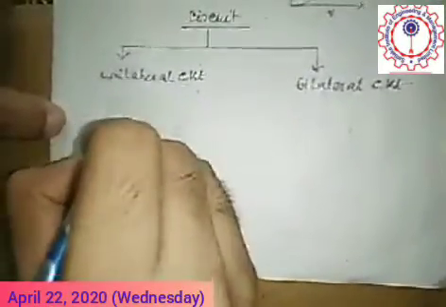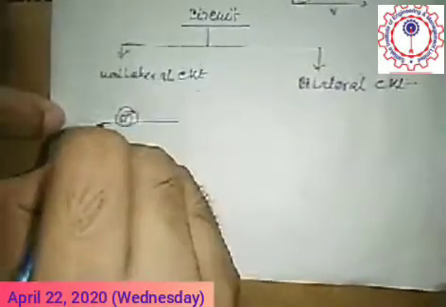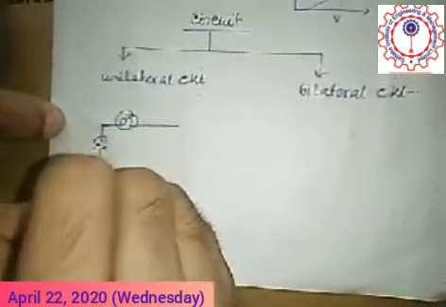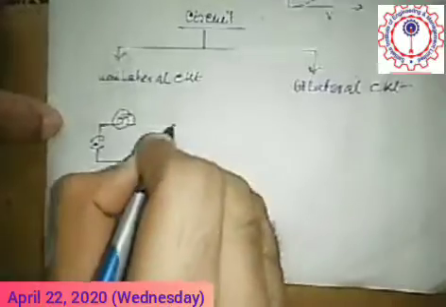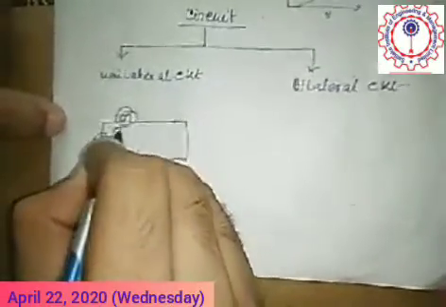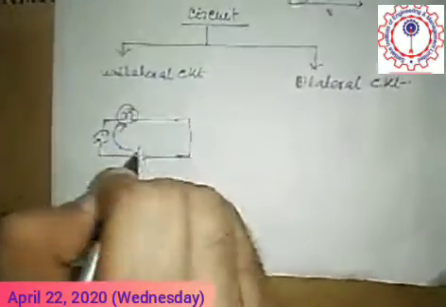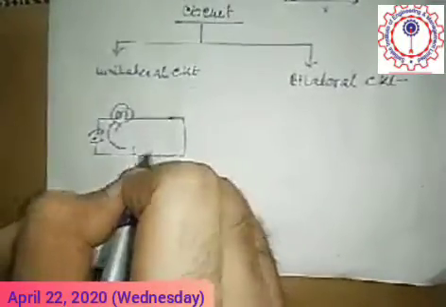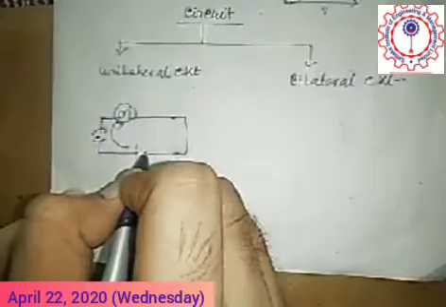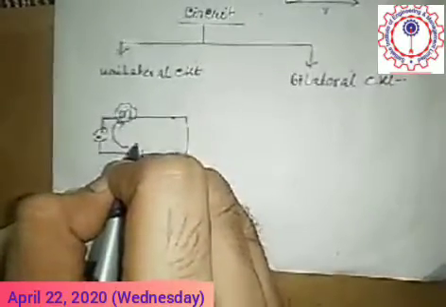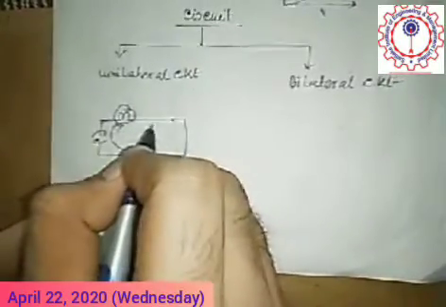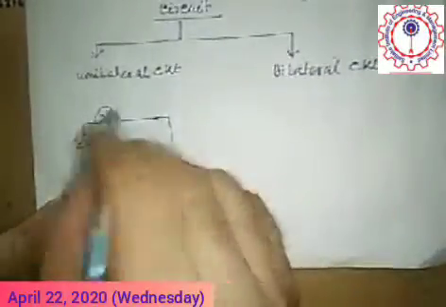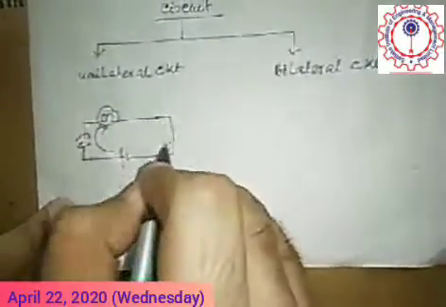What is unilateral circuit? Suppose this is the bulb, this is the key, and this is our supply. Here current moves from positive to negative terminal and electron moves from negative to positive terminal. We know within a circuit the flow of electron is reverse to the flow of current. So this is the unilateral circuit, because the current flows from positive to negative terminal.